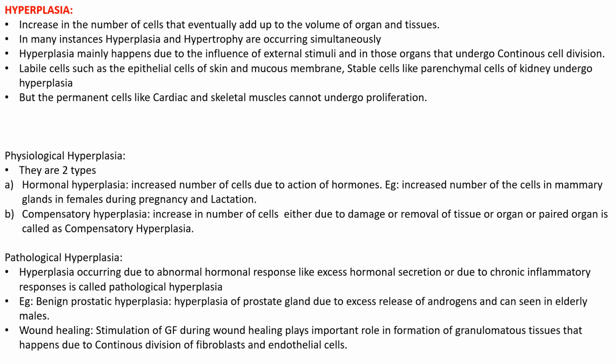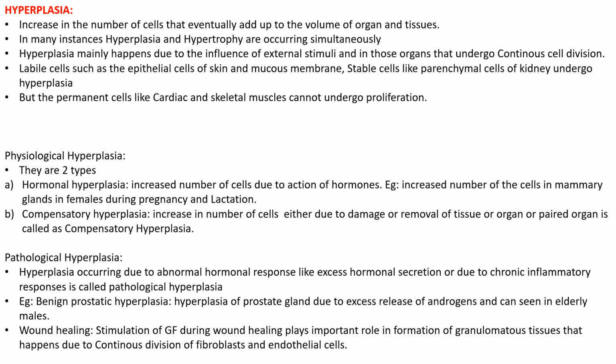And next, physiological hyperplasia. So they are of two types. Once again, hormonal hyperplasia, that is mainly due to the action of hormones. There is an increase in the number of cells in the mammary gland during pregnancy and lactation, due to the action of prolactin and estrogen. We discussed that earlier. Next is compensatory. I told you, if one organ is damaged, another organ takes up the workload. So this is called compensatory. An example is the kidneys and adrenal gland, same as before.